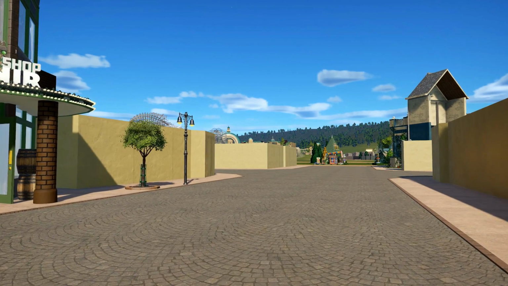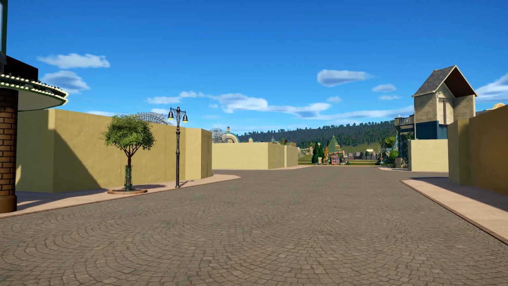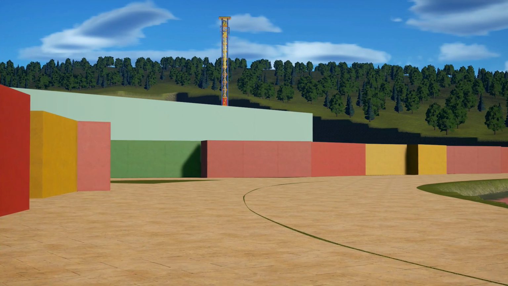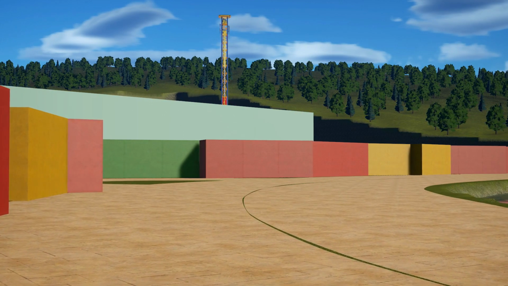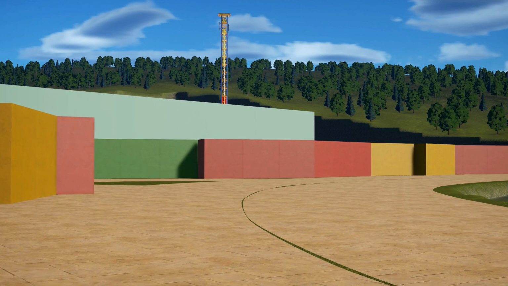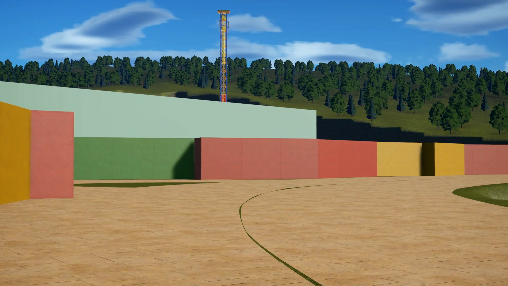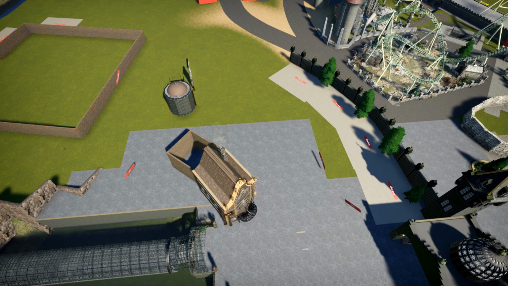Imagine a bustling main street lined with charming shops and cafes, each one meticulously designed to evoke a sense of nostalgia and charm. These template buildings not only add visual interest, but also provide a focal point for our guests to explore and enjoy. One of the greatest advantages of using template buildings is their flexibility and adaptability.